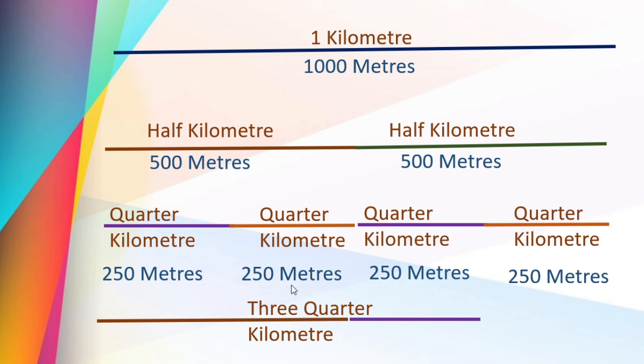And what about 3 quarter kilometer? You know, this is half kilometer line and this is quarter kilometer line. Half means 500 and quarter means 250. Together make 750 meters. That is called as 3 quarter kilometer. Isn't it? Got the point? We will proceed. Now try this.